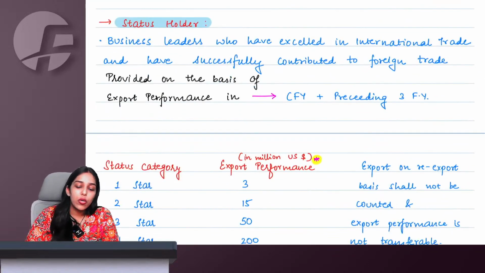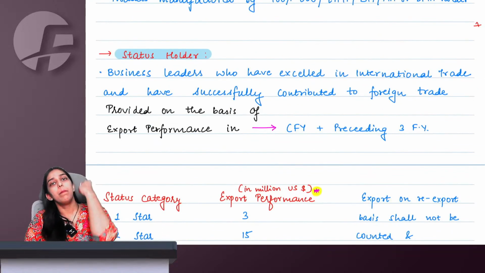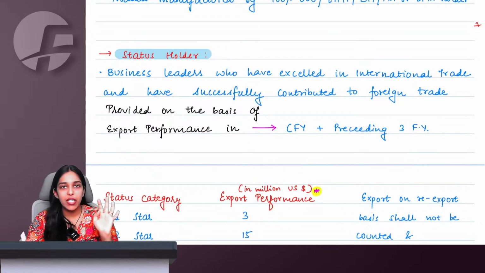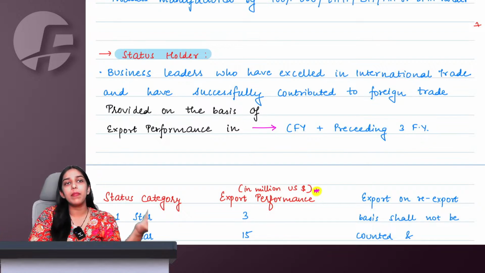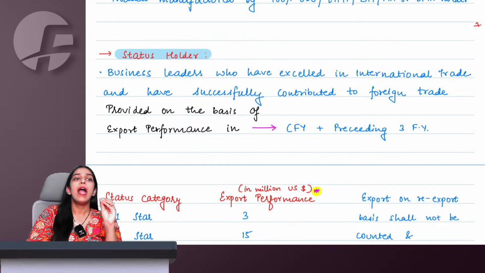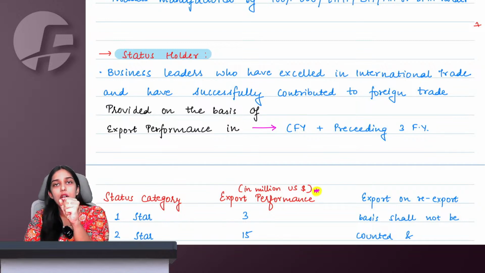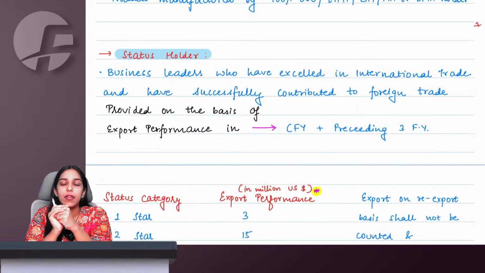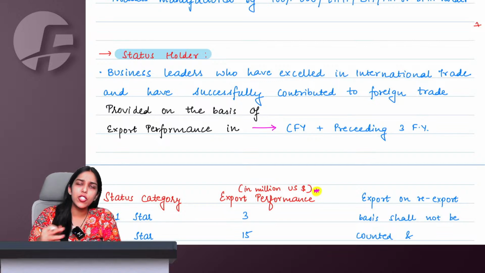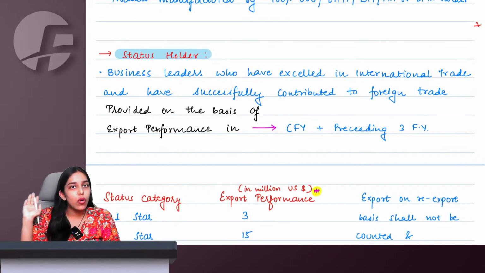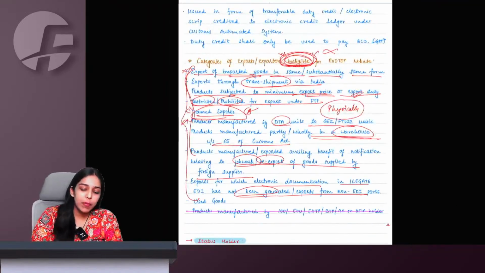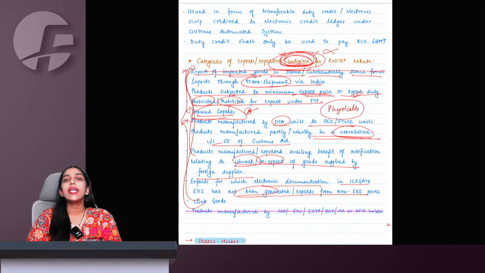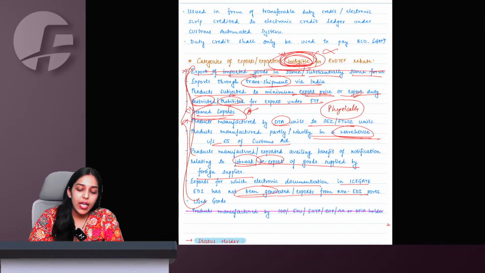RODTEP. What is RODTEP? Simply, RODTEP says that major taxes will give you refund benefits anyway, but still there could be some small taxes and duties that you are paying, for which we are not able to give you a refund, and we do not want them to be added in the cost of your export so that your exports become expensive. Therefore, on a flat percentage of your FOB of export, we will give you a scrip that you can use to pay your basic customs duty for your next imports. That is RODTEP. But remember these people who are ineligible to get RODTEP benefits, say yes or no.